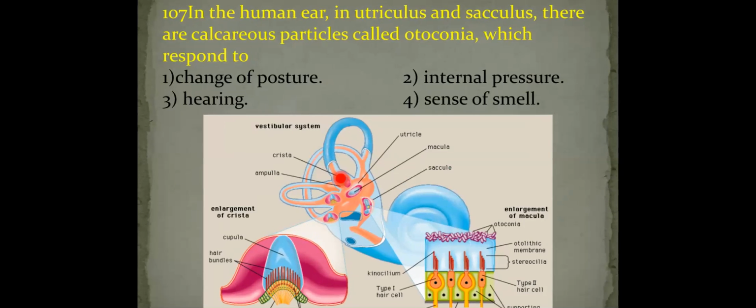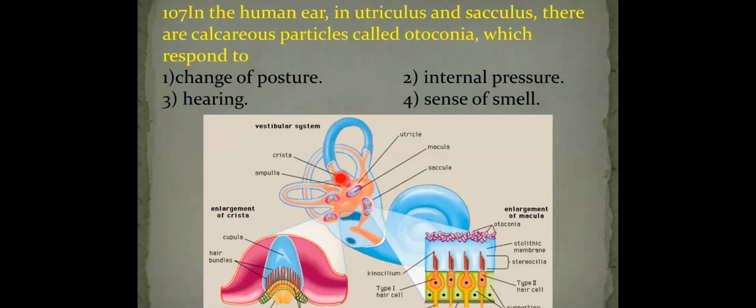Next, in the human ear, utriculus and sacculus have calcareous particles called otoconia, which respond to. The internal ear consists of two parts: the cochlea and the vestibular apparatus.